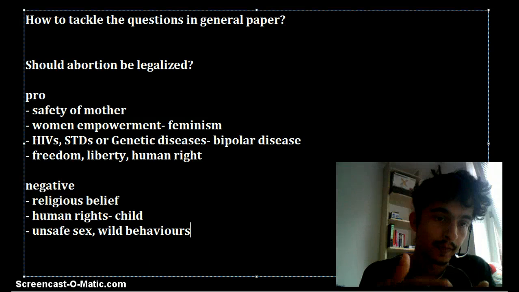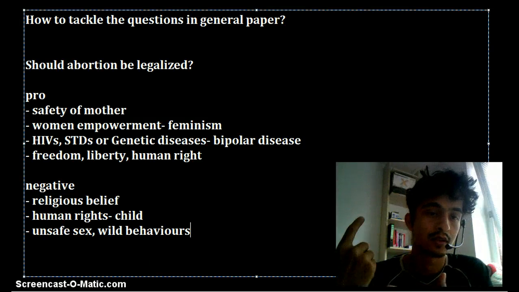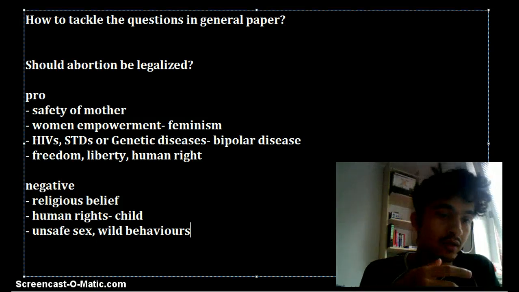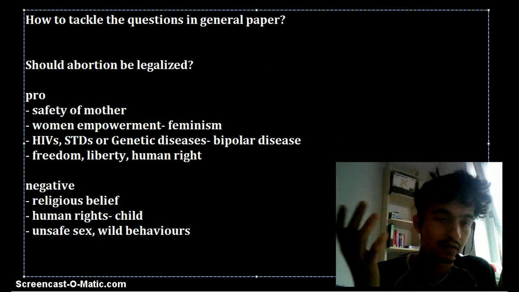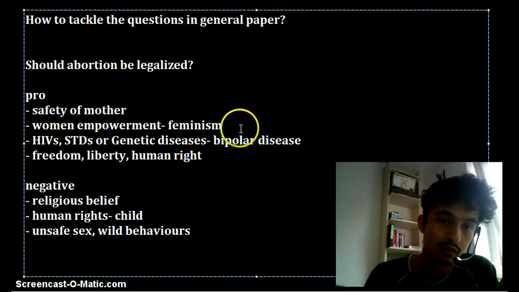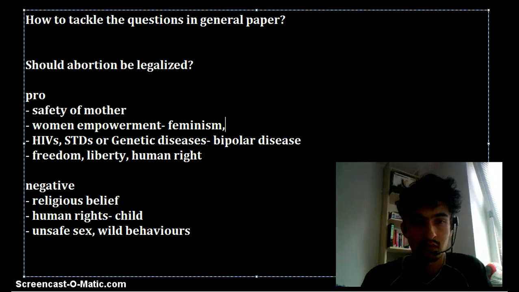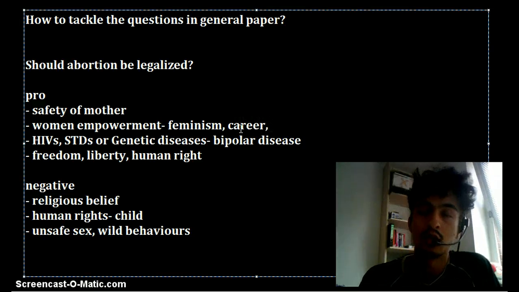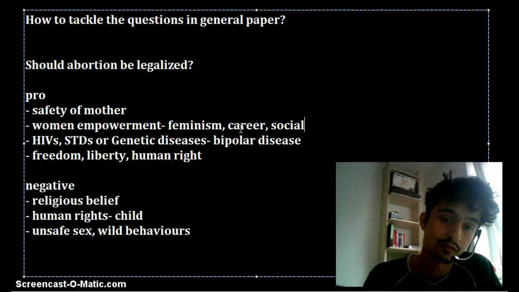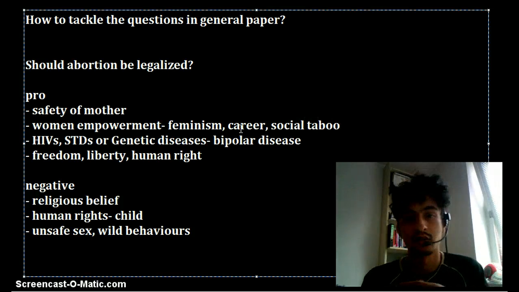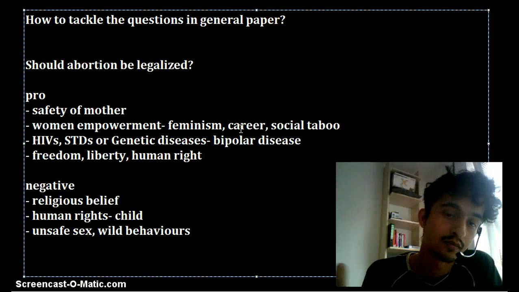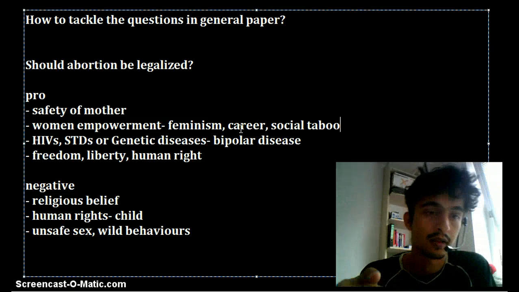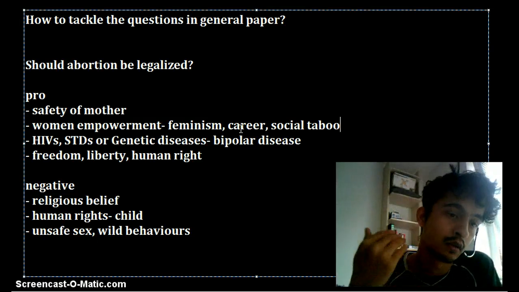Because it's safe for the mother. It's about women empowerment. They should be entitled to whatever they like. And in certain cases and scenarios, if they have a genetic disease, HIV, STDs, or complications, then they should be allowed to do that. And here in feminism, I could talk about women's careers, and I could talk about social taboo, especially in the Eastern countries. If you are pregnant before marriage, that's a big taboo, and I could talk about those issues here.